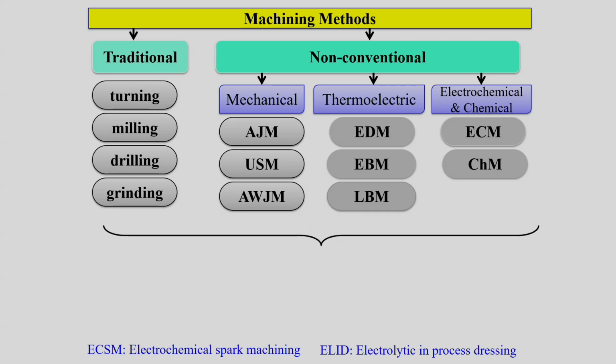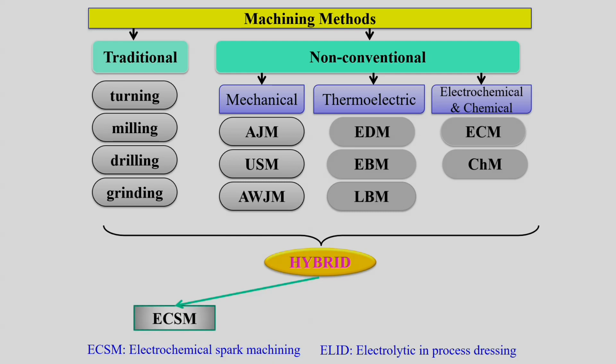But apart from that, of course the main difference between traditional and non-conventional machining processes is that in non-conventional machining we can achieve very good surface finish and desirable characteristics, which may not be possible using the traditional. But if we combine these two, probably we can increase the metal removal rate, and the difficulties in conventional processes can also be overcome by using hybrid processes.